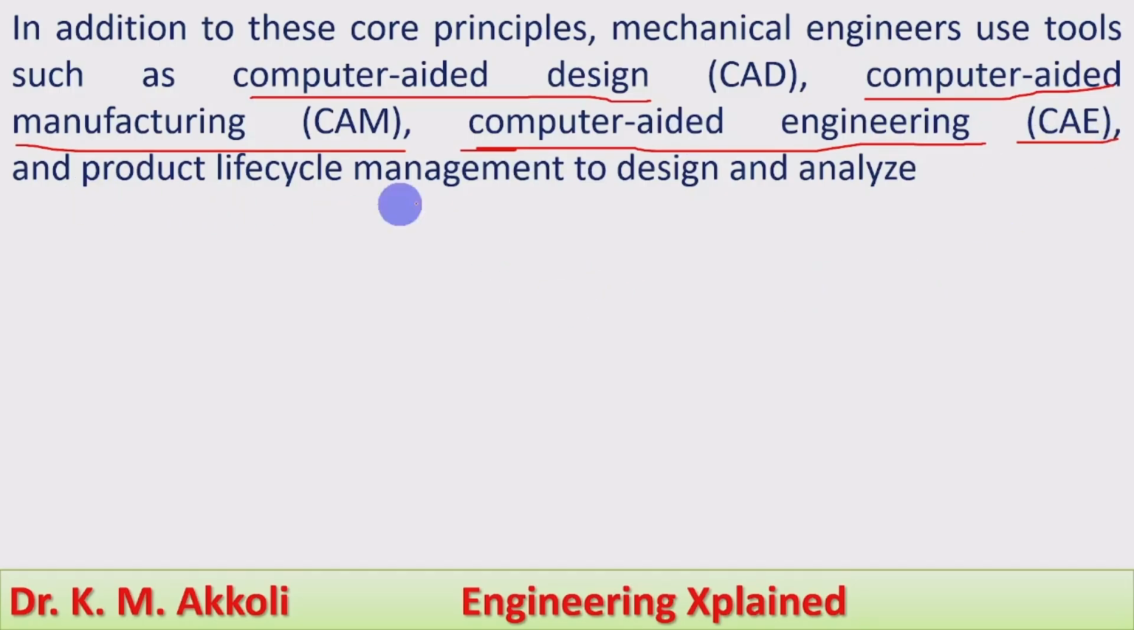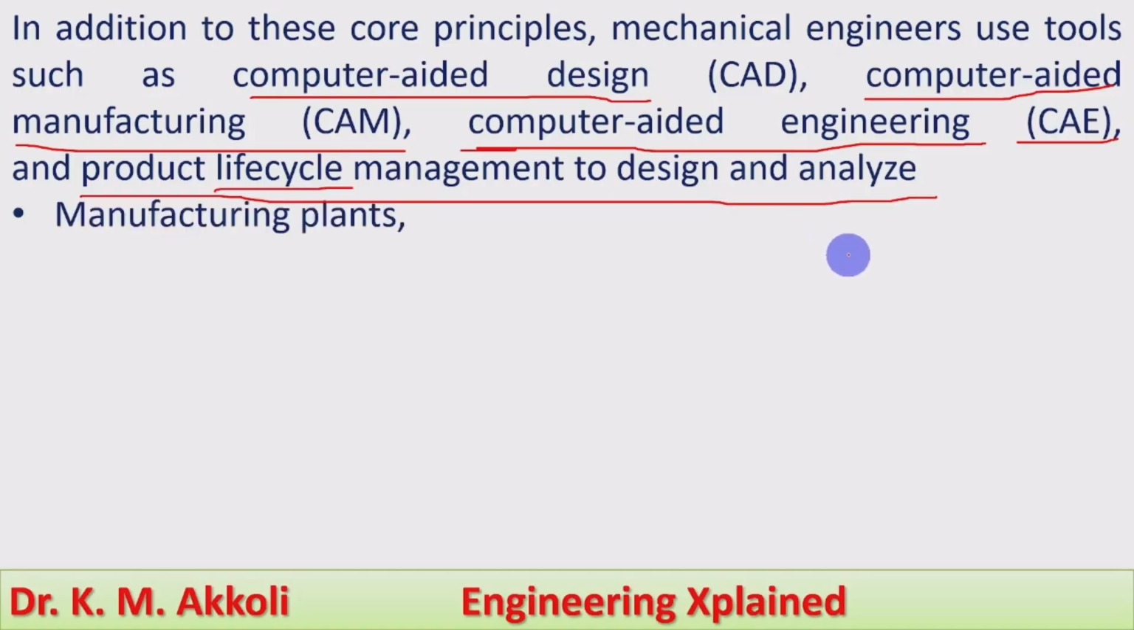And product life cycle management, to design and analyze. These software we use for product life cycle management. Product life cycle means, for whatever product we are going to produce, what its life cycle is and how it will be managed. All these things we decide during design and analysis. Now the applications: these software are used in different applications.